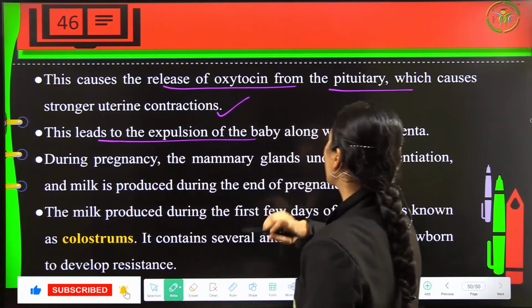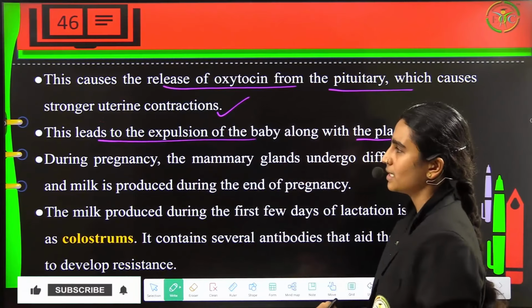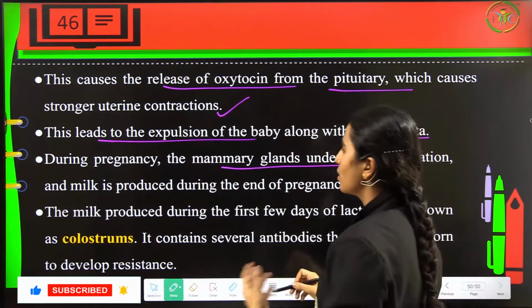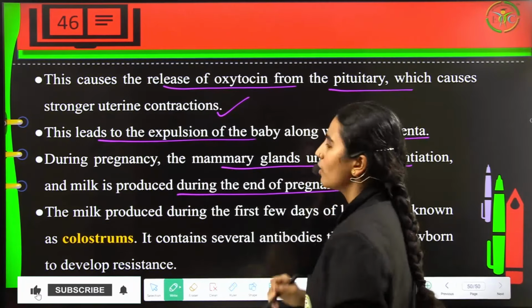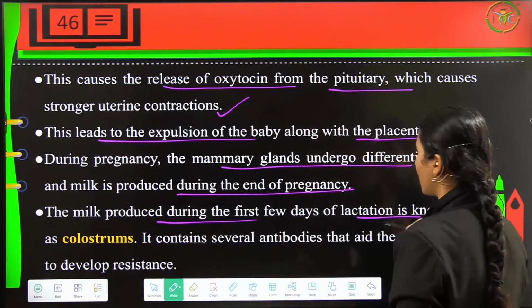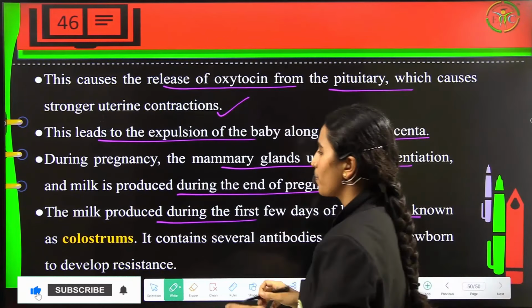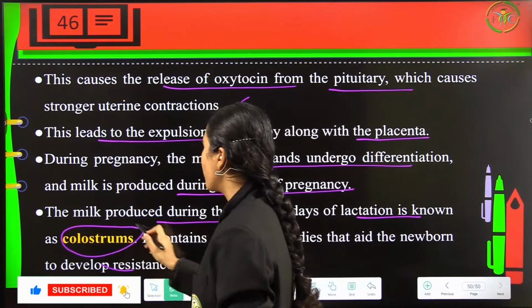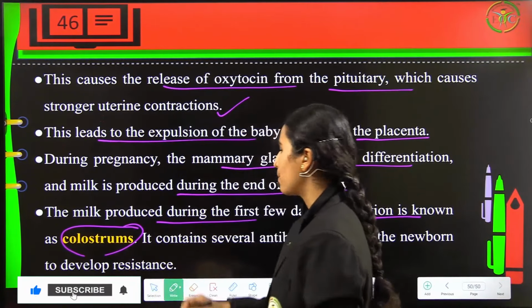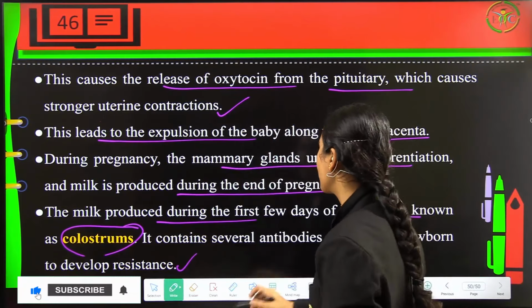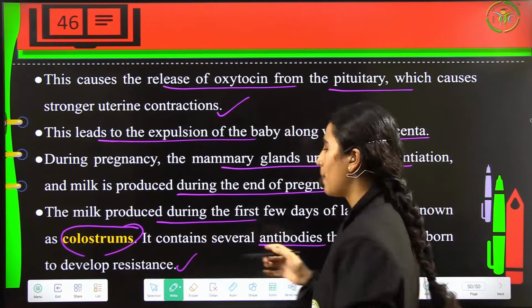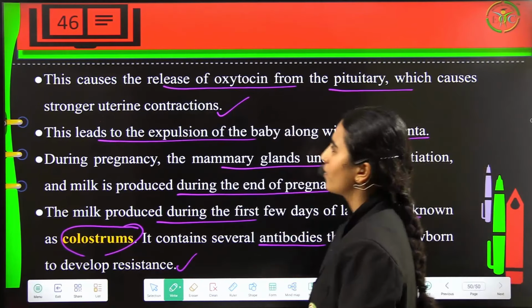Now this will lead to the expulsion of the baby along with the placenta, and during pregnancy the mammary glands will undergo differentiation. Now milk is produced towards the end of pregnancy. Milk produced during the first few weeks of lactation is called colostrum. This is the one which consists of many antibodies which will help the baby develop resistance. So it consists of antibodies, and this is going to aid the newborn to develop antibodies by itself.